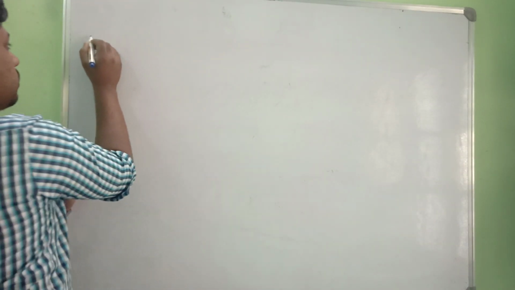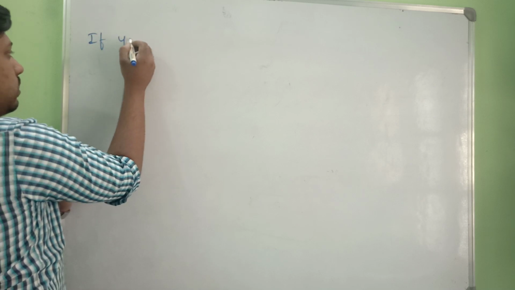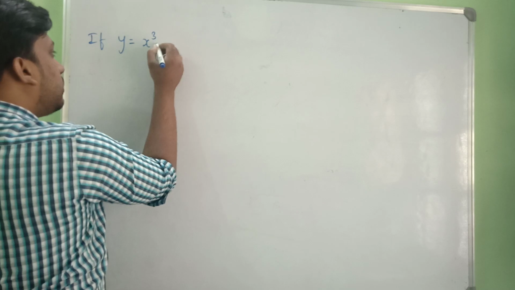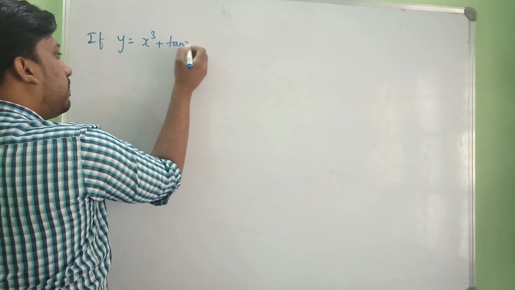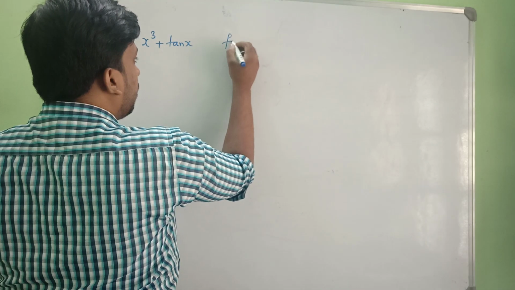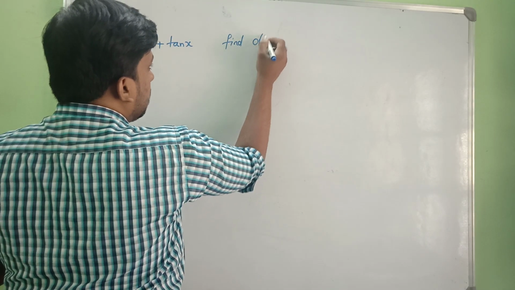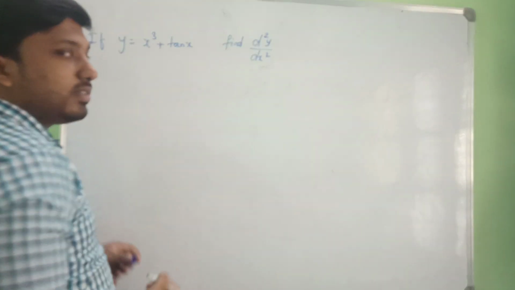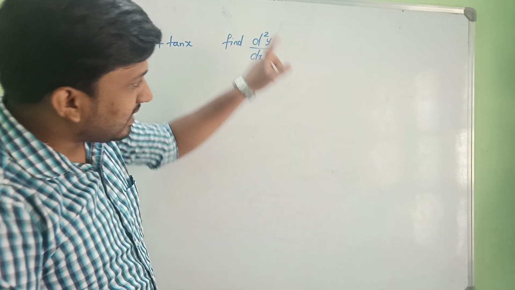Next problem we have, if y is equal to x cube plus tan x. We need to find d square y by dx square. What is the meaning of this? It is the second derivative.